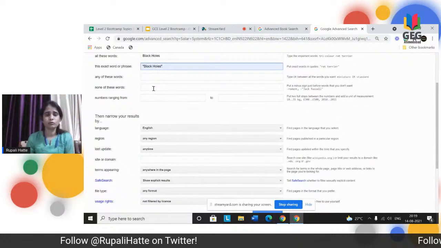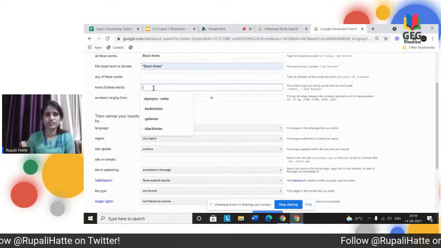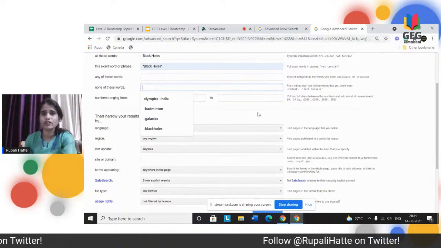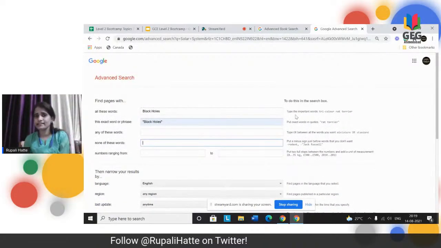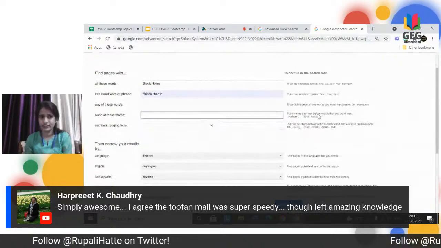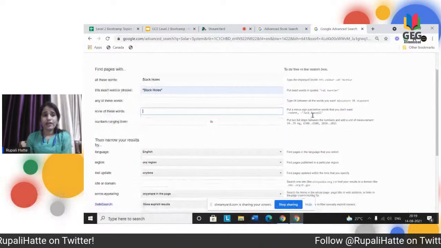If you don't want any particular word, suppose you don't want black hole, you just have to put a negative sign before the word. Here, the coolest thing about advanced search is that on the right hand side, they have mentioned how to formulate the results. Then you can narrow your results.